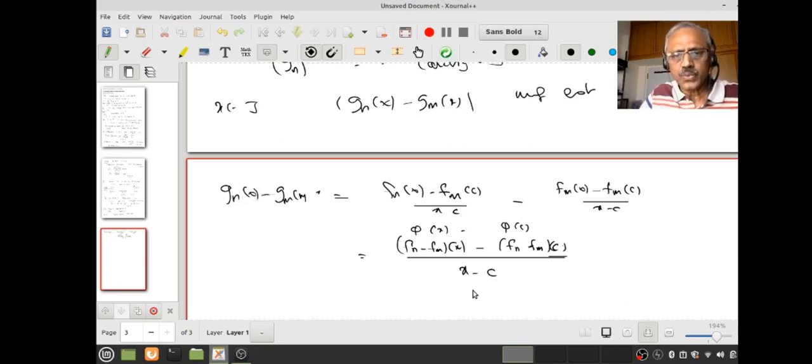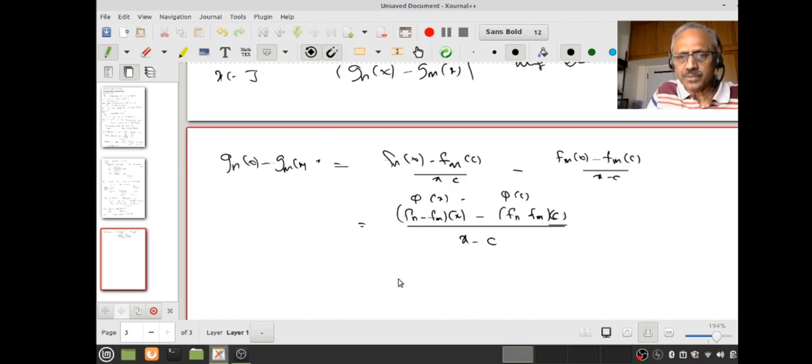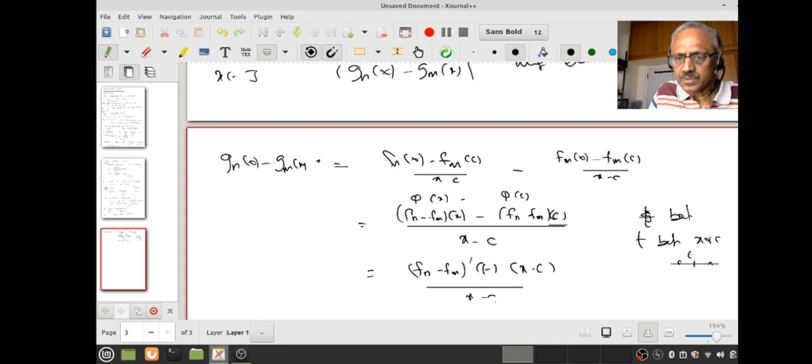So what do we know? By the mean value theorem, there exists a t between x and c. I don't know which is bigger, but there will be a t in between. Therefore, I can write it as the derivative (fn minus fm)' at t into x minus c by x minus c.